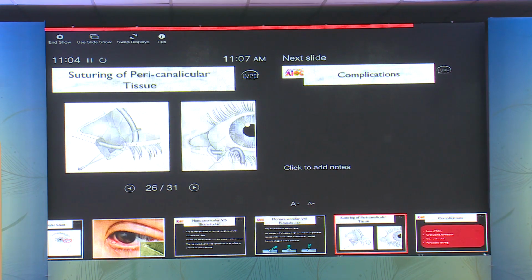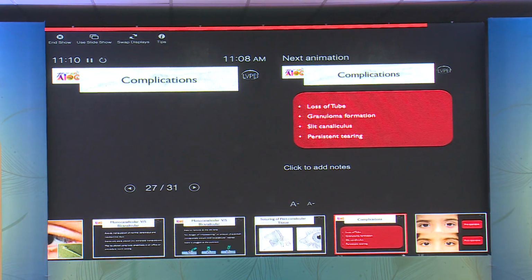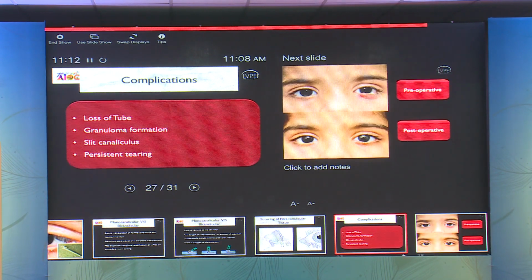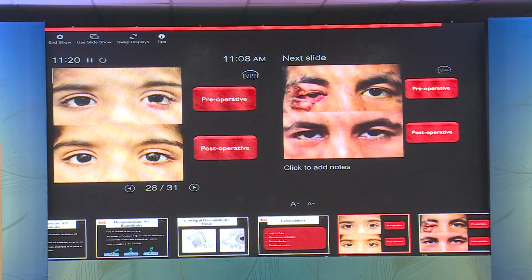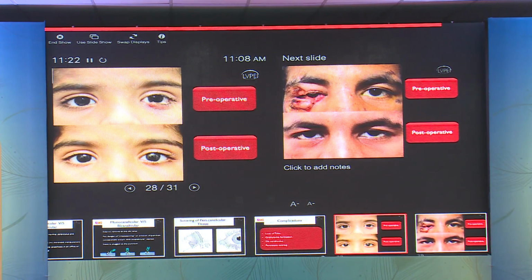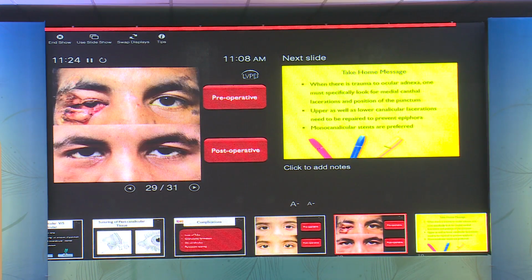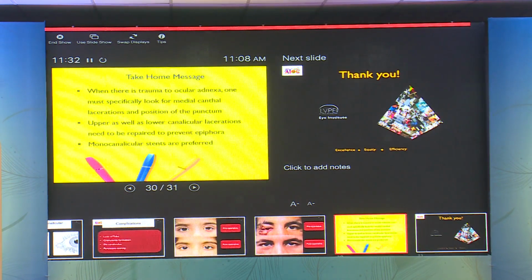Pericanalicular suturing of the tissue is important to ensure proper alignment of the epithelium. And in spite of all this, there can be complications like loss of the tube, granuloma formation, a slit canaliculus, and persistent tearing in case of cicatrization and stenosis. Here are some cases pre and post operatively which have done very well and do not have any epiphora and have a patent lacrimal system.